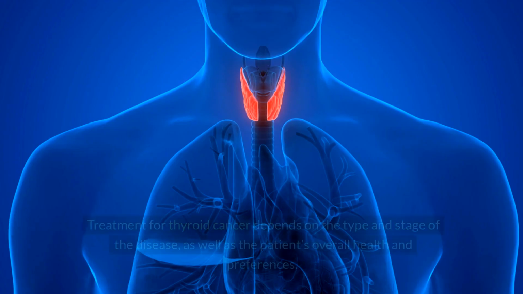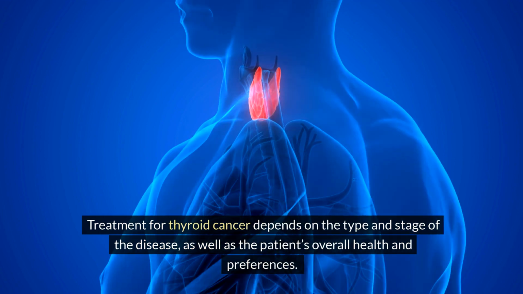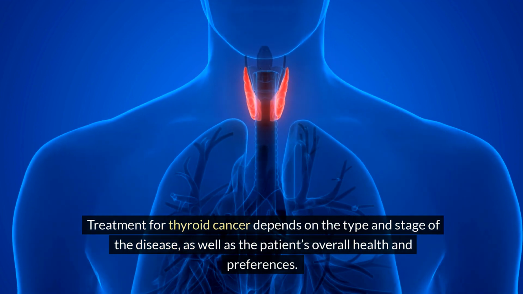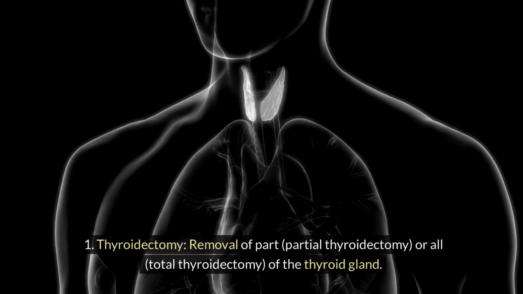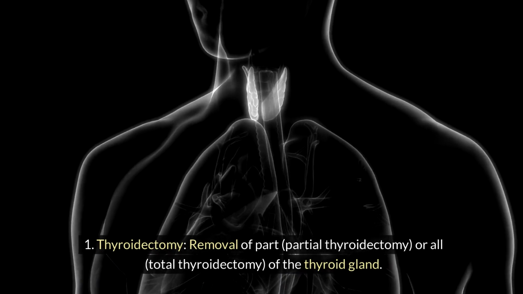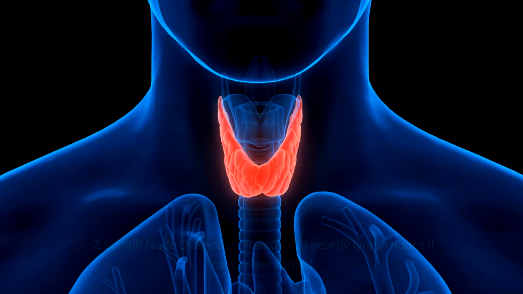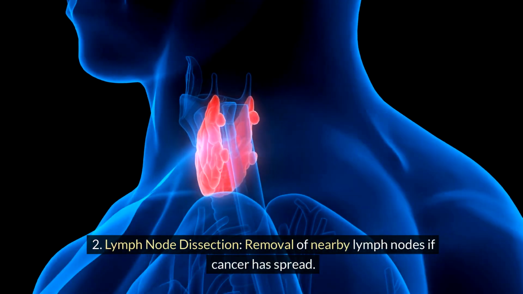Treatment options. Treatment for thyroid cancer depends on the type and stage of the disease, as well as the patient's overall health and preferences. Common treatments include surgery. 1. Thyroidectomy, removal of part, partial thyroidectomy, or all, total thyroidectomy, of the thyroid gland. 2. Lymph node dissection, removal of nearby lymph nodes if cancer has spread.